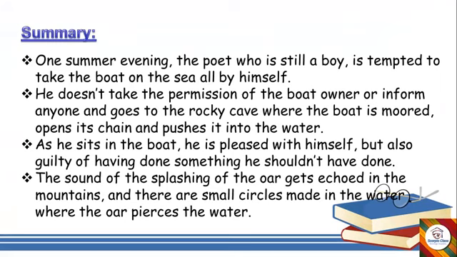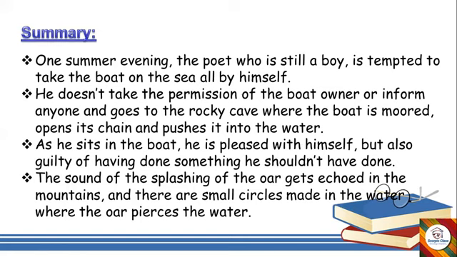So, the summary of this poem is: one summer evening, the poet, who was still a boy, is tempted to take the boat on the sea all by himself. As a child, you want to do so many things by yourself. In the similar manner here, the poet, a young boy, desires to row the boat all alone by himself. He does not take the permission of the boat owner or inform anyone, and goes to the rocky cave where the boat is moored, opens its chain and pushes it into the water.